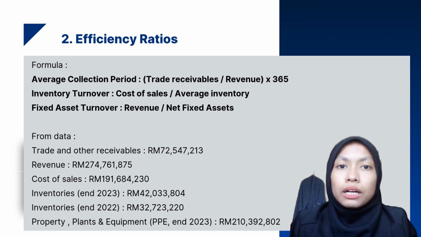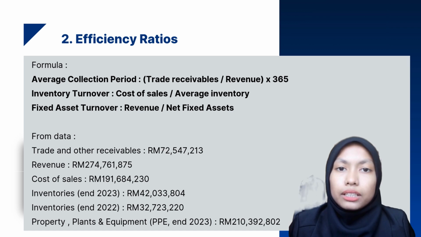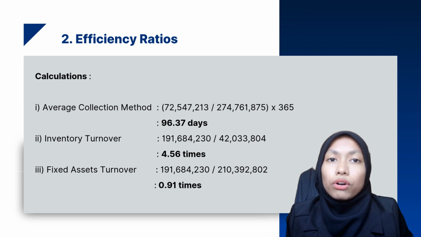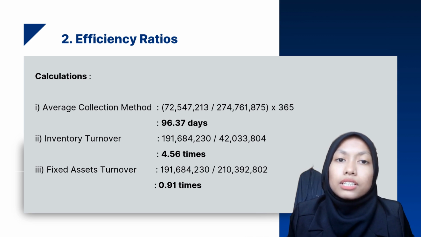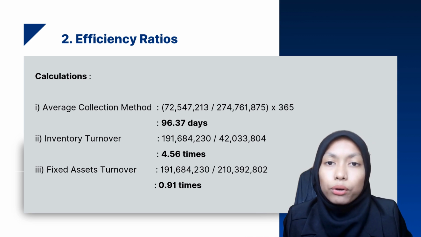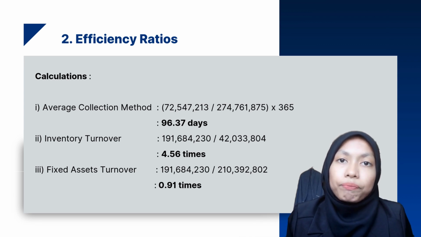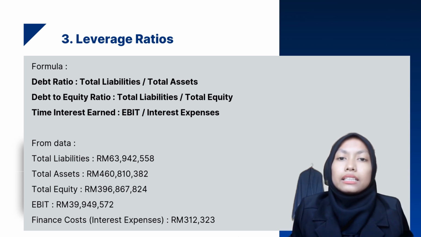Efficiency ratio analysis in 2022. This ratio measures the capability and efficiency of the company to manage its assets. The formulas given are the average collection period, inventory turnover, and fixed asset turnover. This is the calculation for the efficiency ratio for 2022. First, the average collection period is 96.37 days. Second, the inventory turnover is 4.56 times. Third, the fixed asset turnover is 0.91 times.